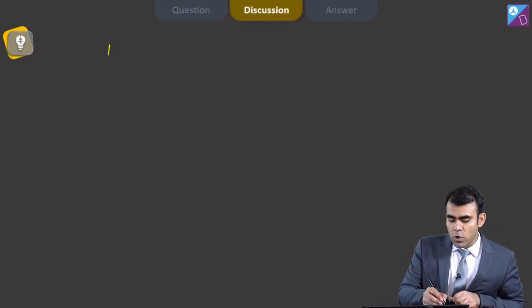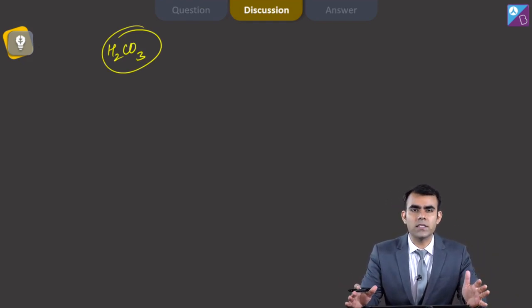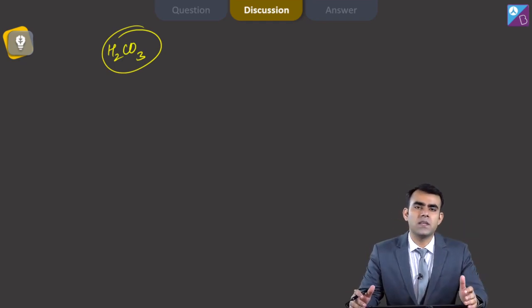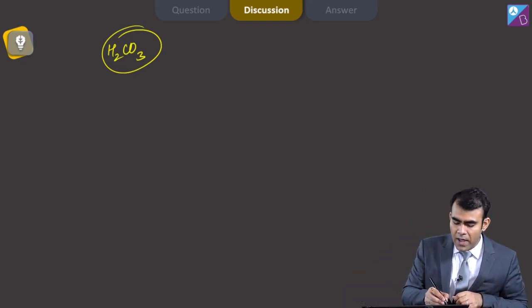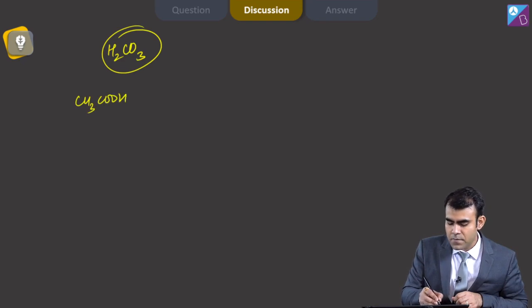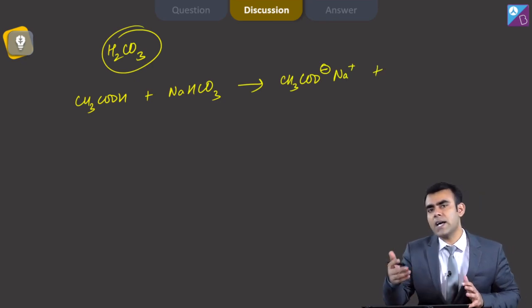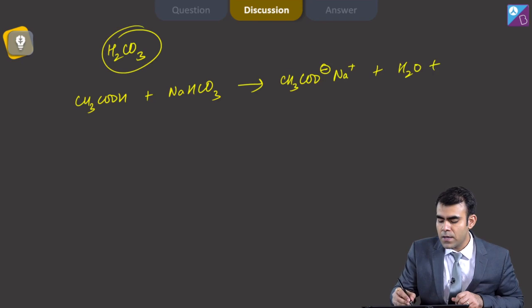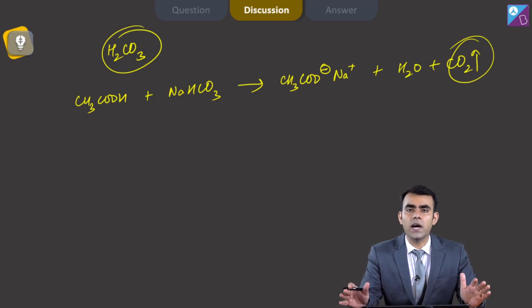See, for bicarbonate test we have to look for H2CO3. The pKa of H2CO3 lies somewhere around 6.3 to 6.4. So if my compound has a lower pKa than carbonic acid, I can say that it gives a positive bicarbonate test. If I have an acid like carboxylic acid and I have bicarbonate, it reacts with this and forms CH3COO minus Na plus and H2CO3, which is unstable, and gives H2O plus CO2, that is brisk effervescence, and that is the whole bicarbonate test.